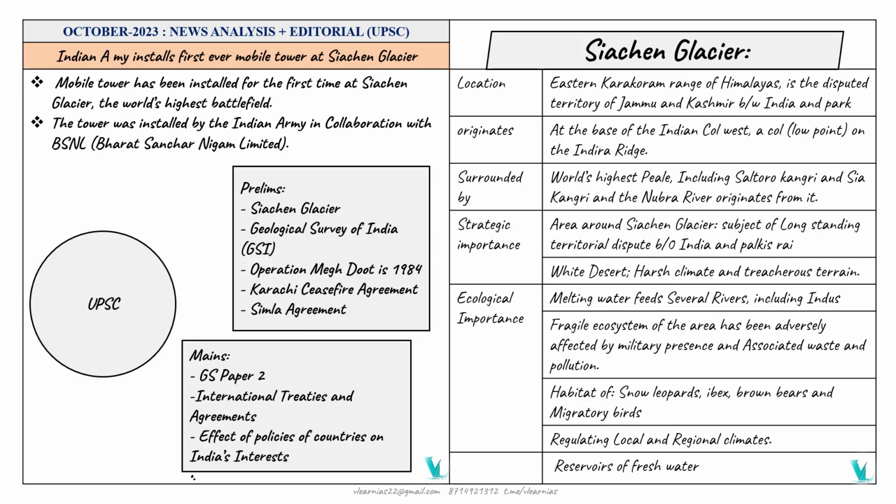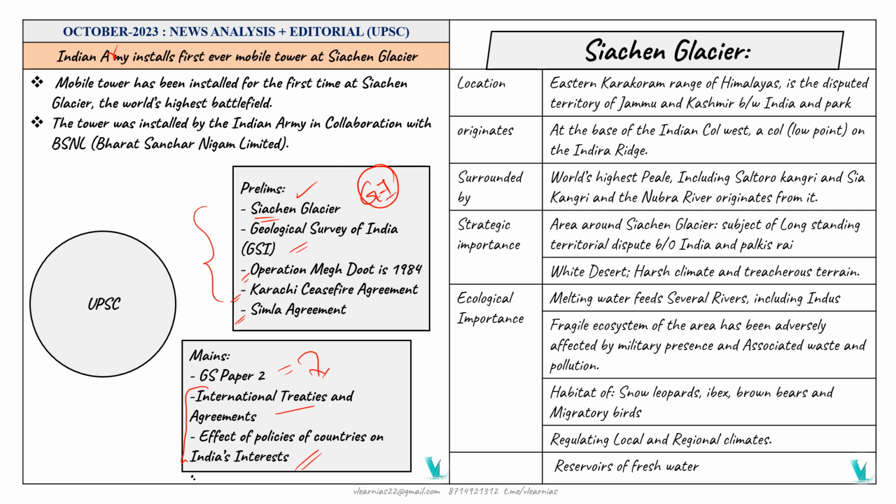Indian Army installs first ever mobile tower at Siachen Glacier. This is relevant for both prelims and mains. In prelims, from GS paper 1, geographical features like Siachen Glacier, Geological Survey of India, Operation Meghdoot, Karachi Agreement, and Simla Agreement are all important. In mains, GS paper 2, it comes under international treaties and agreements and the effect of policies of countries on India's interest. Why is IR related to Siachen Glacier?